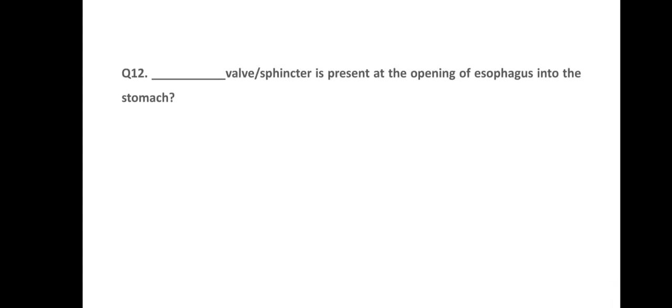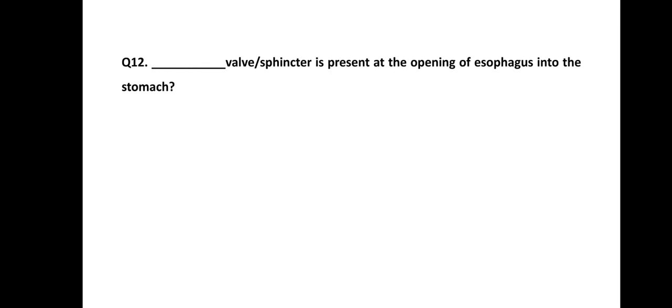Next one, question number 12. Dash dash valve or sphincter is present at the opening of esophagus into the stomach. At the opening of esophagus into the stomach, which type of valve or sphincter is present? The options are pyloric, option B is fundus, option C is cardiac, and option D none of the above.